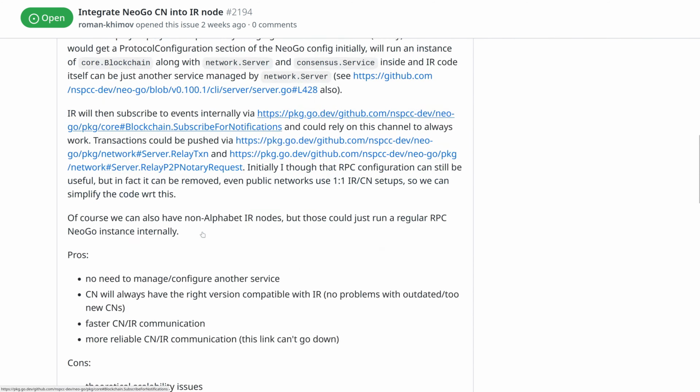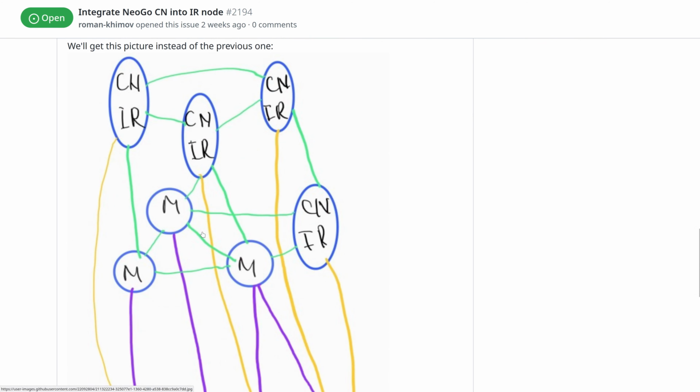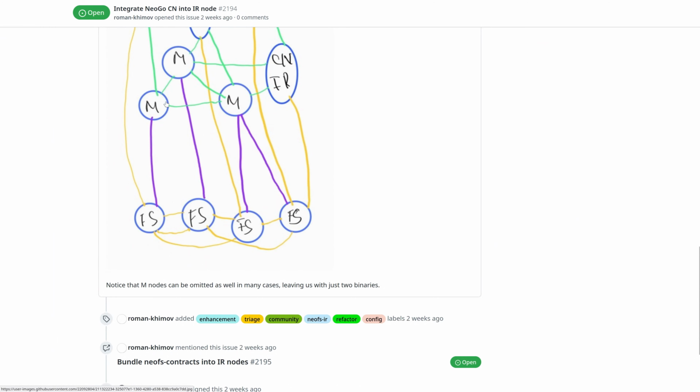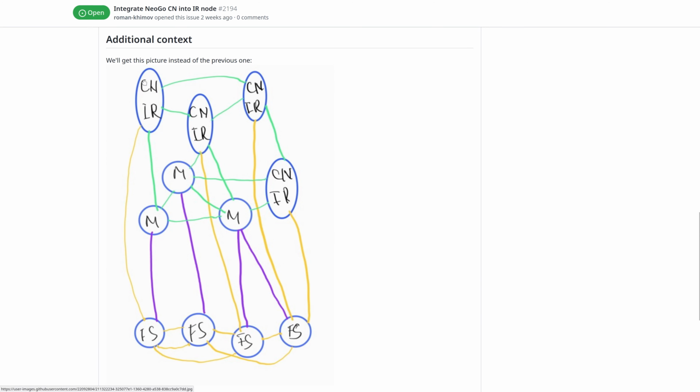This will bring us to an alternative picture that will look like this, and we will have these consensus nodes and IR nodes merged into one service.